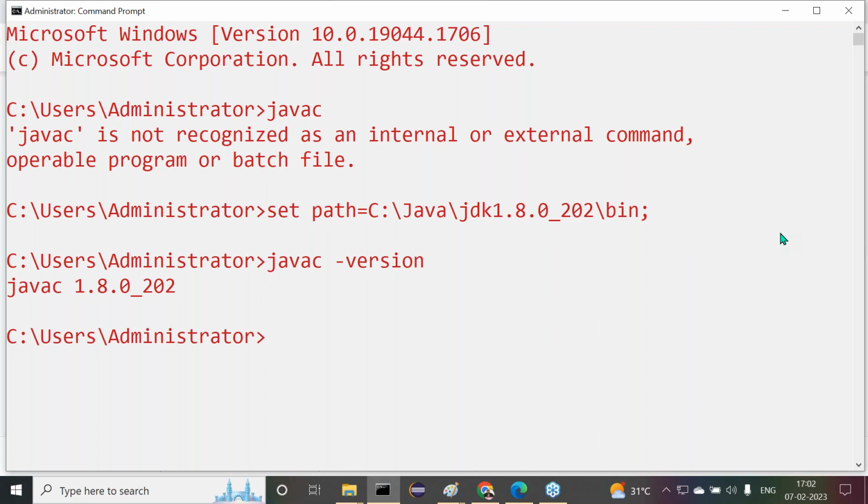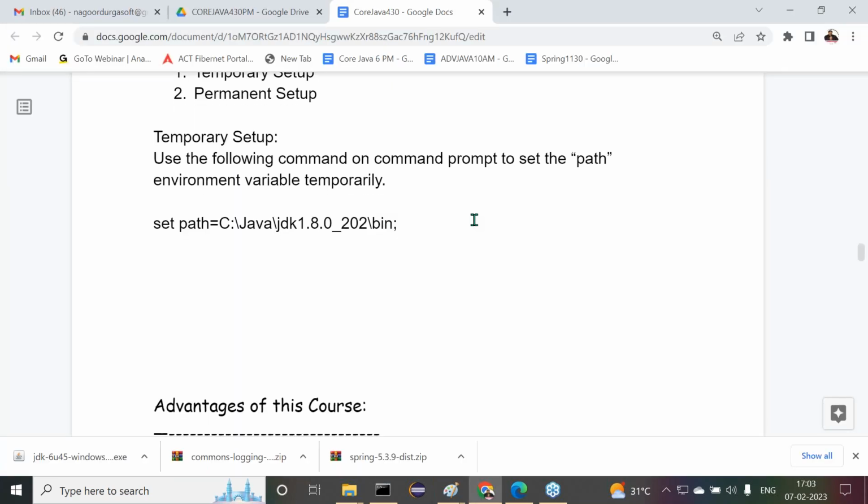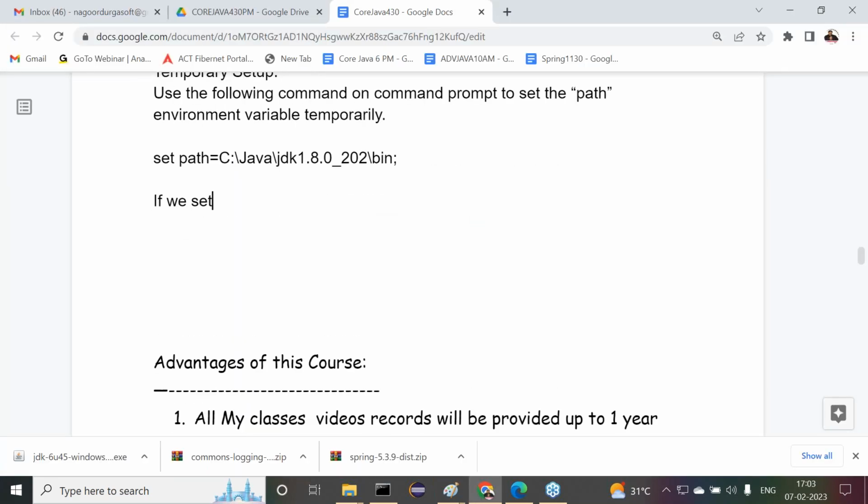So by this, what conclusion are we getting? If we set a path environment variable temporarily, that setup is valid up to the present command prompt. Am I right or not? That is not available to other command prompts. That path environment variable is valid up to the present command prompt, not available to other command prompts. Observe carefully, guys. Now the point I'm telling you is this.